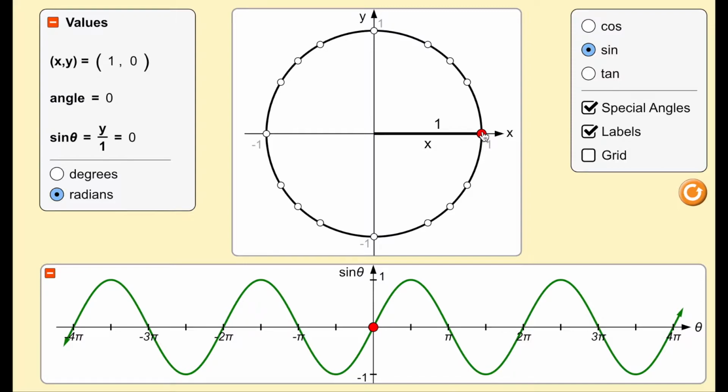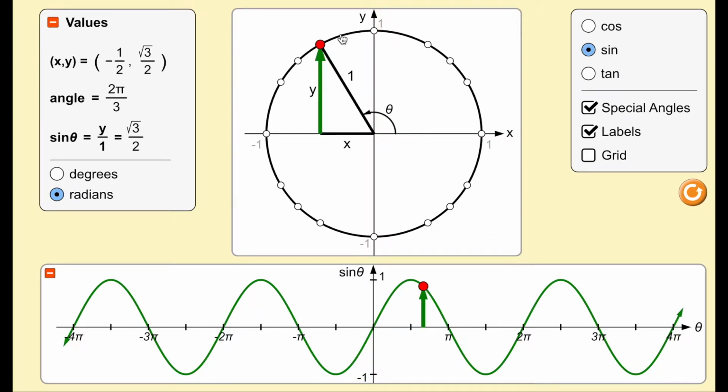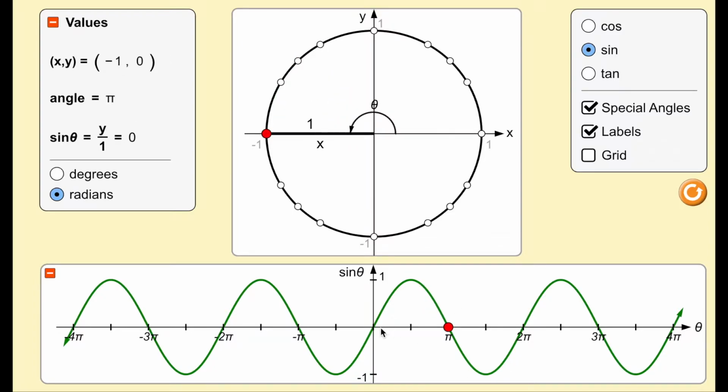As we move our point around the unit circle, let's look at what the sine values do. Right here where my point is, my y value, sine, is at 0, which is where we see this red point down here on the graph as well. As I go around the unit circle, my y value gets bigger until it gets all the way up to 1. That's the highest it gets. And now as I keep going, my y value is going back down to 0. See how my red dot went up to 1, back down to 0.